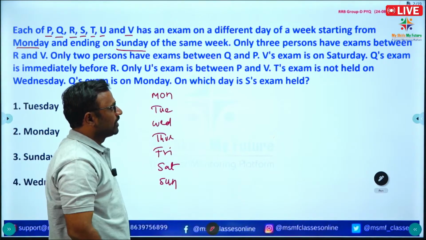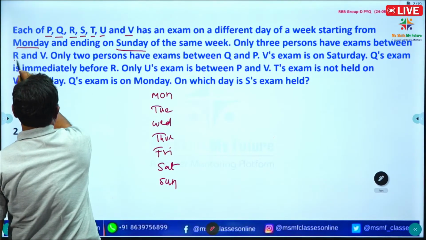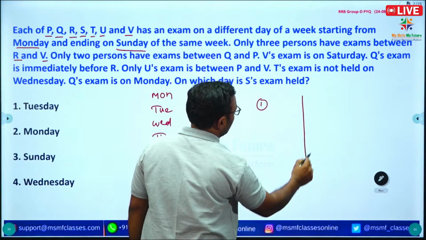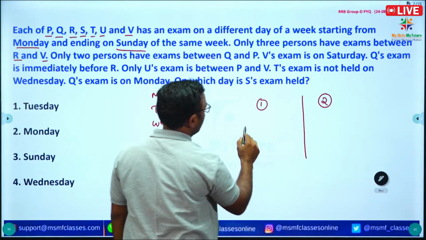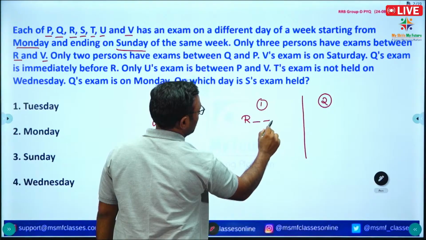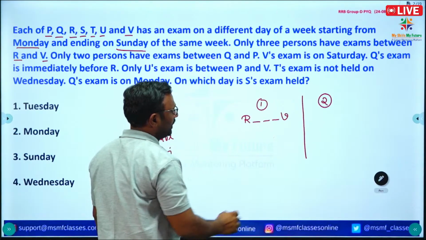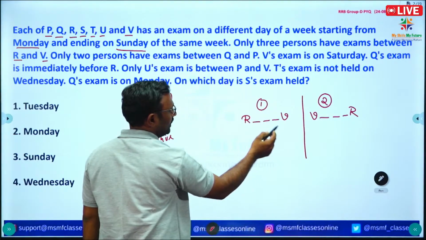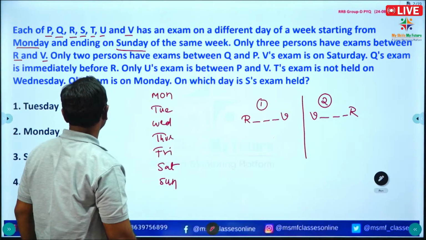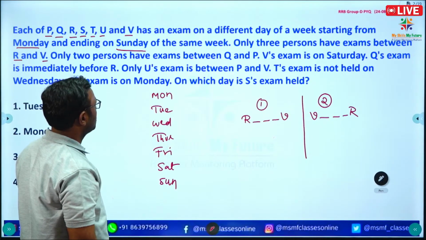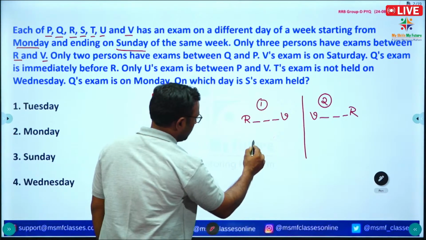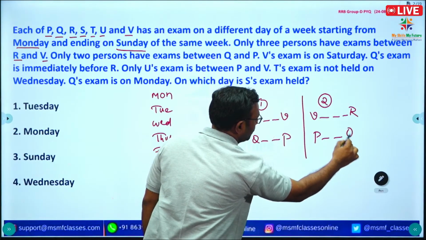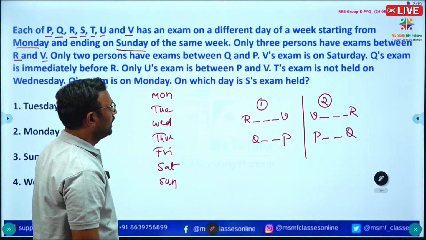Only 3 persons have exam between R and V. So, we have two cases. First case R and V, here V and R. Okay. Only 2 persons have exam between Q and P. Here also we will get two cases, P and Q. There are 2 persons between P and Q.